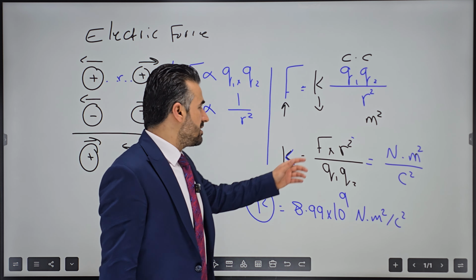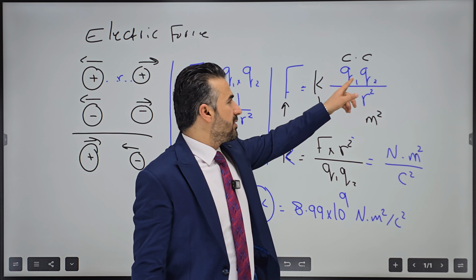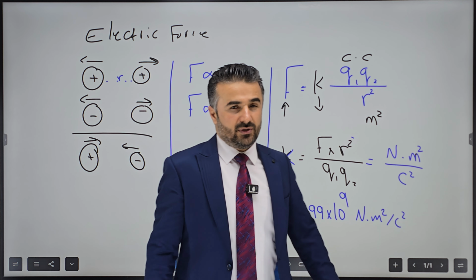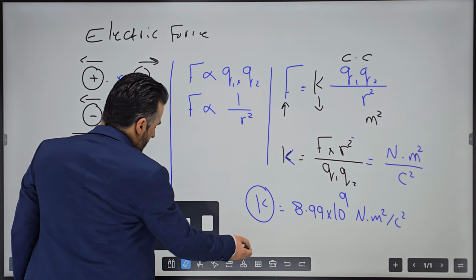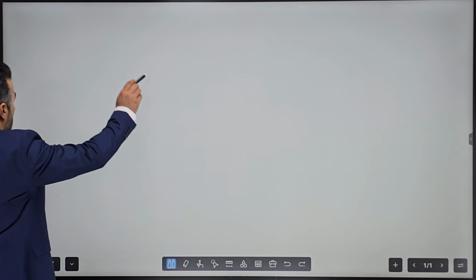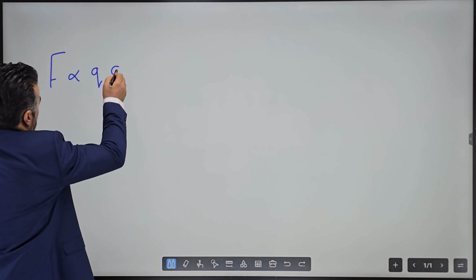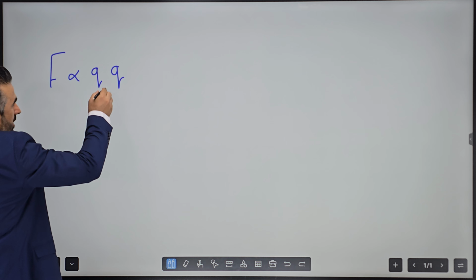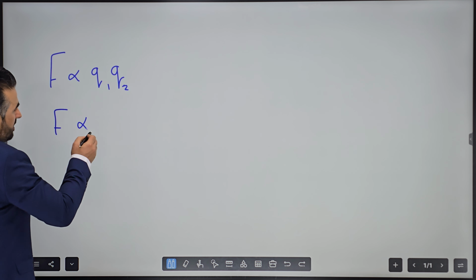And of course, based on this equation, we can say Coulomb stated that electrical force is directly proportional to the product of the two charges and inversely proportional to the square of the distance between the two. It is very important that you know this. Based on this, we can see that electrical force is directly proportional to charge 1 and charge 2, but it is inversely proportional to the square of the distance between the two.